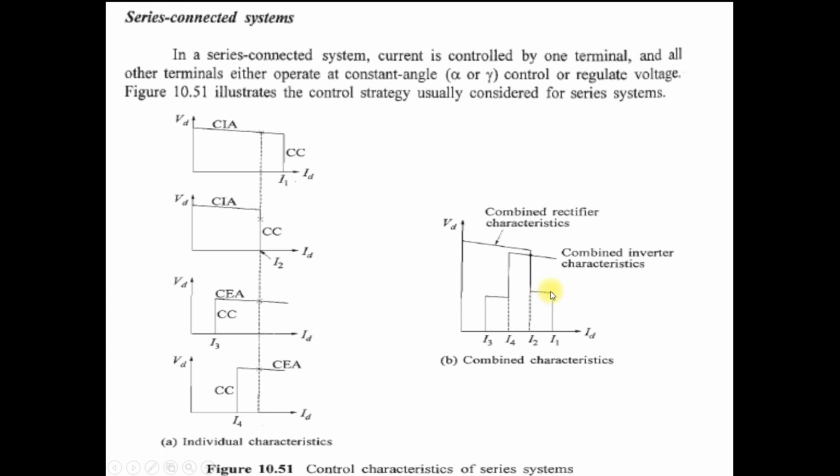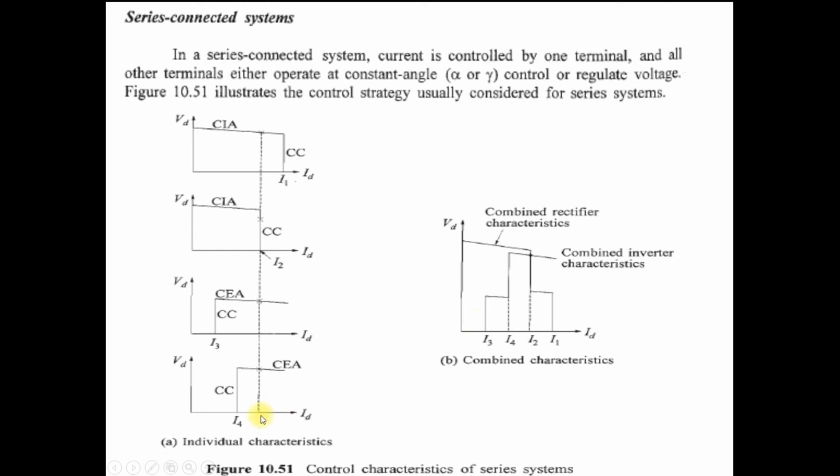Here converter 1 provides the control, constant angle control. So this is the current order of converter 1, that is I1. So the combined rectifier characteristic is this one. Clear? In the same way, the inverter characteristic. You can see that converters 3 and 4 both are inverters. So when you combine both these characteristics, the combined inverter characteristic looks like this.